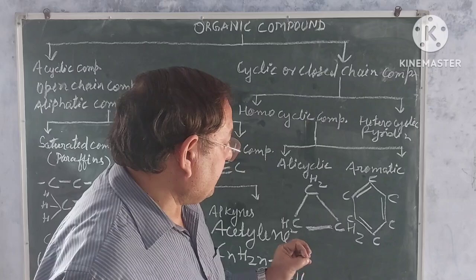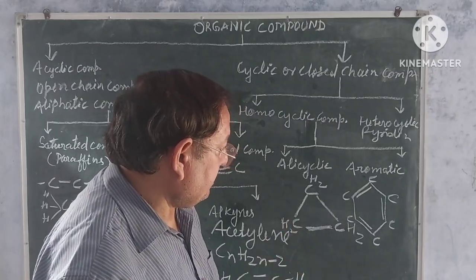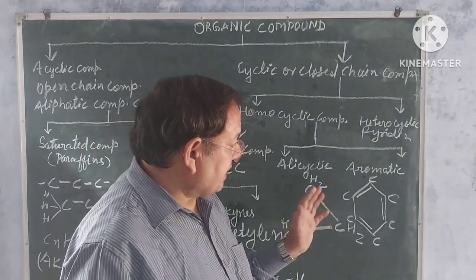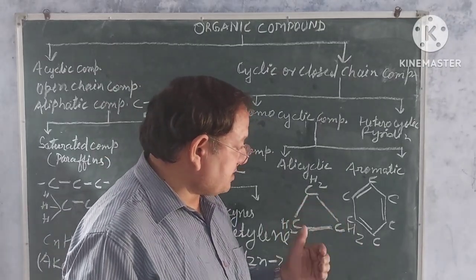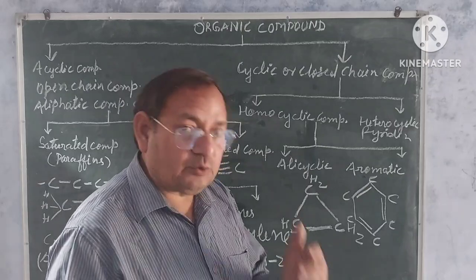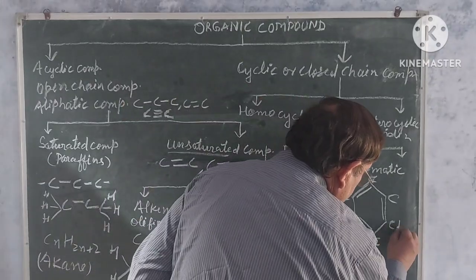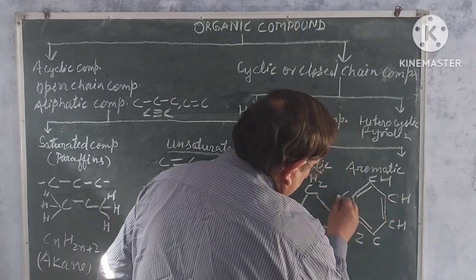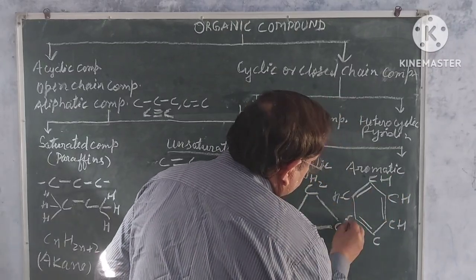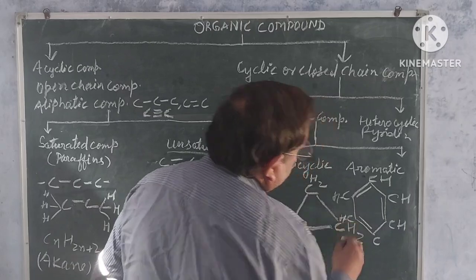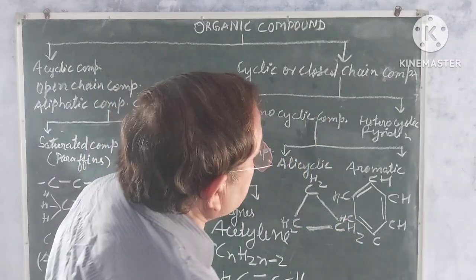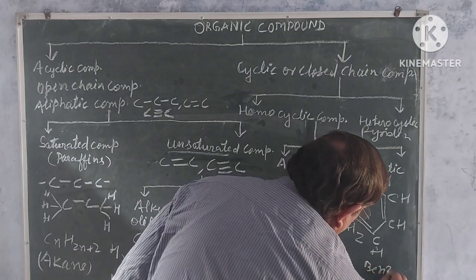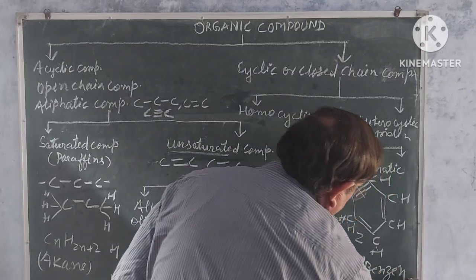Here all the carbon atoms have one valency not linked with other atoms. So all the carbon atoms will link their one valency with a hydrogen atom. So its formula becomes CH, CH, CH, CH and CH. So this is benzene.